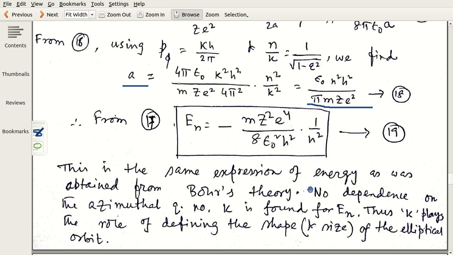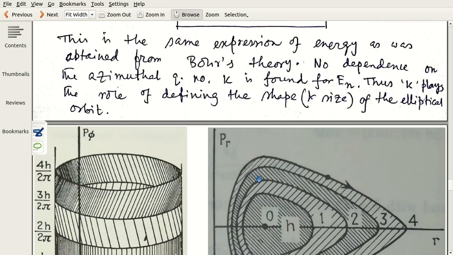Thus, we see that no dependence on azimuthal quantum number k is found for energy also. En also does not depend on k. So what is the role of k? k simply plays the role of defining the shape of the elliptical orbit.